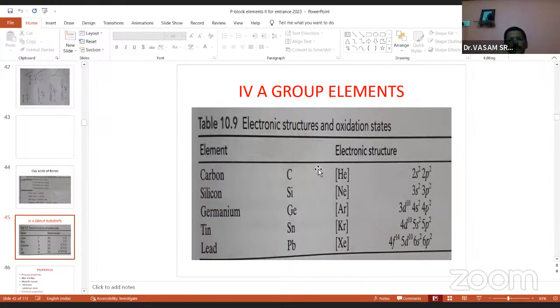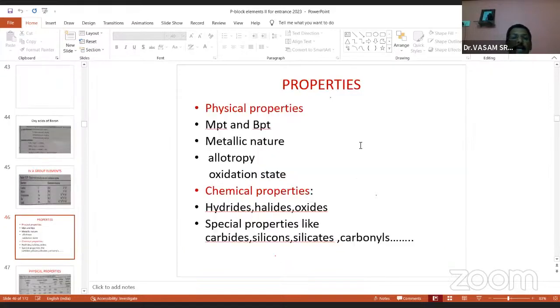4th group elements. These are the group 14 elements: carbon, silicon, germanium, tin, lead, which you know. The common electron configuration is ns2 np2, why? Because 4 valence electrons are there, so 2s2 2p2, like ns2 np2. And these are the physical and chemical properties. I already told you just now: MPT, BPT, catenation character, metallic nature, allotropy, oxidation states, and chemical properties.